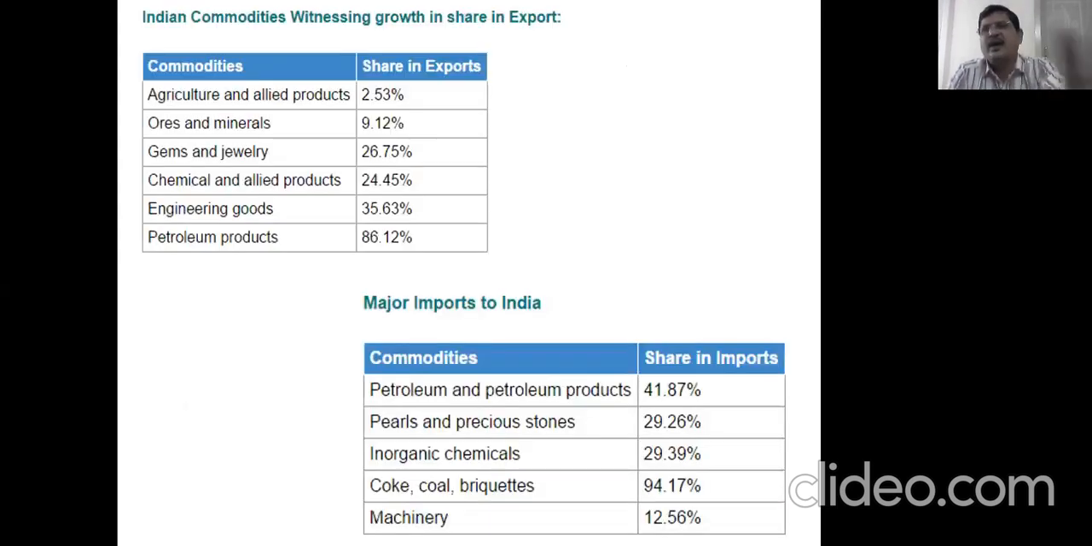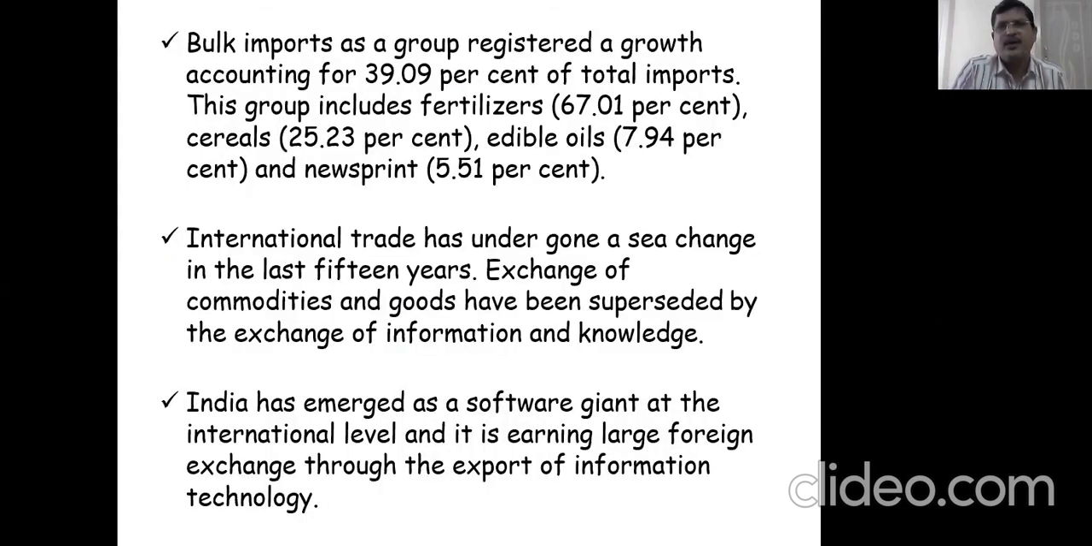See, you have data here. The same thing is in your textbook about the growth in share in export. Bulk imports as a group registered accounting, see, edible oil, cereals, everything you have in your textbook. International trade has undergone a sea change in the last 15 years. In 15 years we have developed very much in international trade.